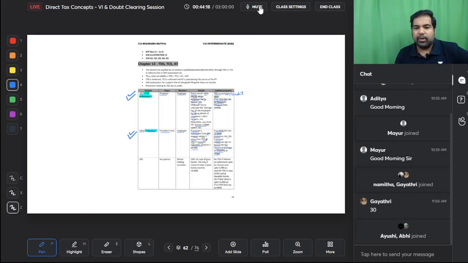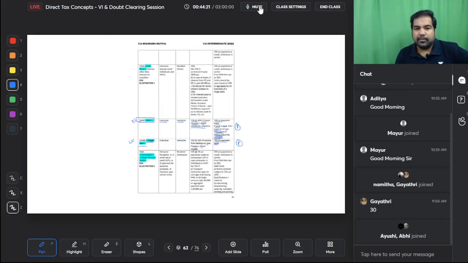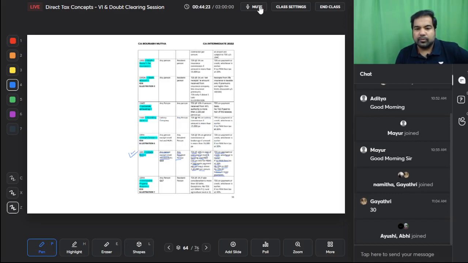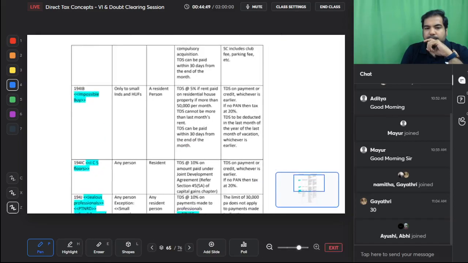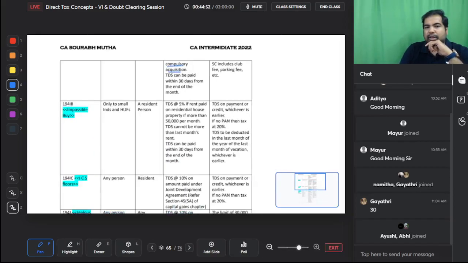Let's have a look at the quick book, guys. 194IA. Here we go. 194IA, immovable property acquired. Any person to a resident person, TDS at the rate of 1%, and the sale consideration is more than 50 lakh. Remember guys, it's the sale consideration we are talking about, not any random number, and not stamp duty value, but sale consideration. Exception, if rural agriculture land or if compulsory acquisition. TDS can be paid within 30 days from the end of the month. Yes, I'll talk about this.